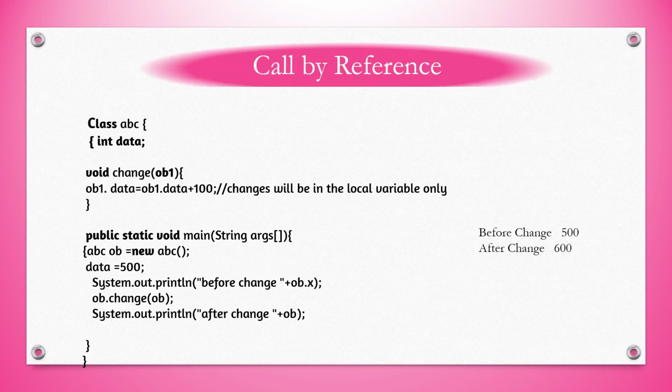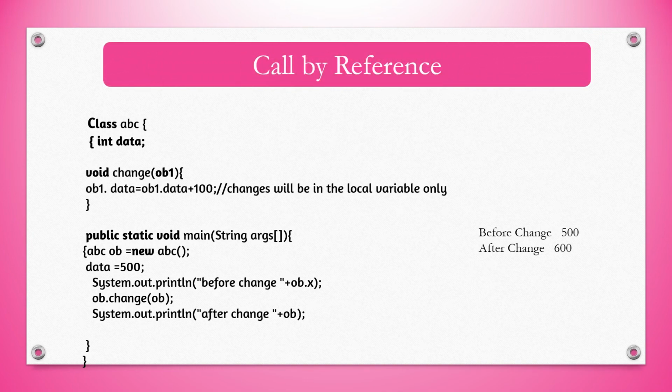And now in call by reference, we can pass object, arrays or interface. In this example, I am passing an object. Here I have created the object for the class ABC. ABC OB is equal to new ABC, and by calling the function change, we are sending the object. int data is declared here. So I am sending the object and we are changing the value of the data variable. OB1 data is equal to OB1 data plus 100 in the function. So here the value is changed.